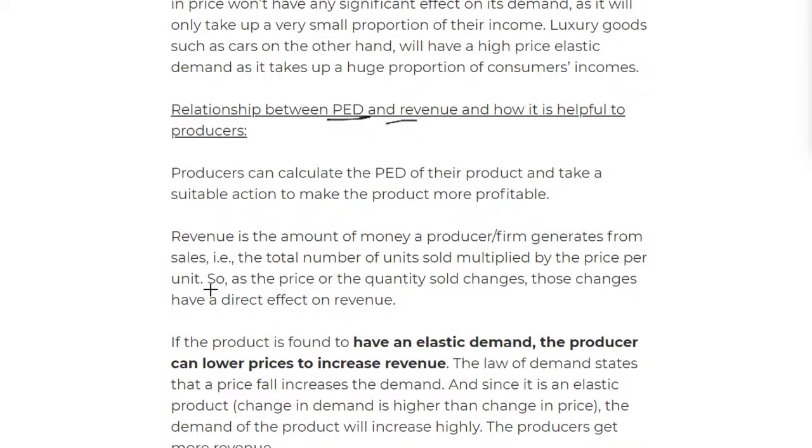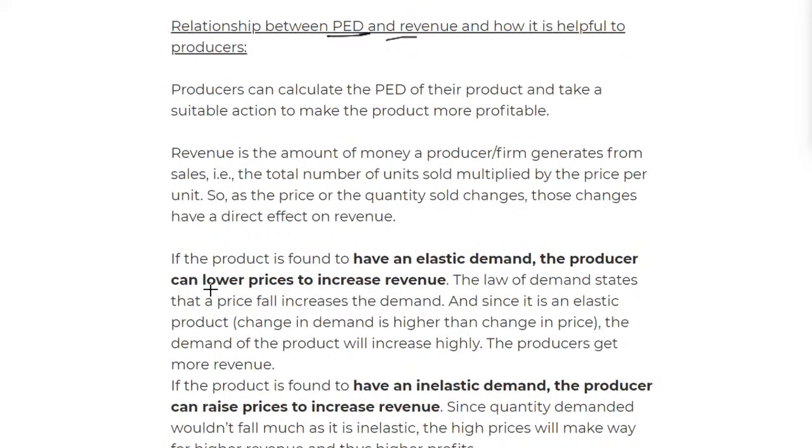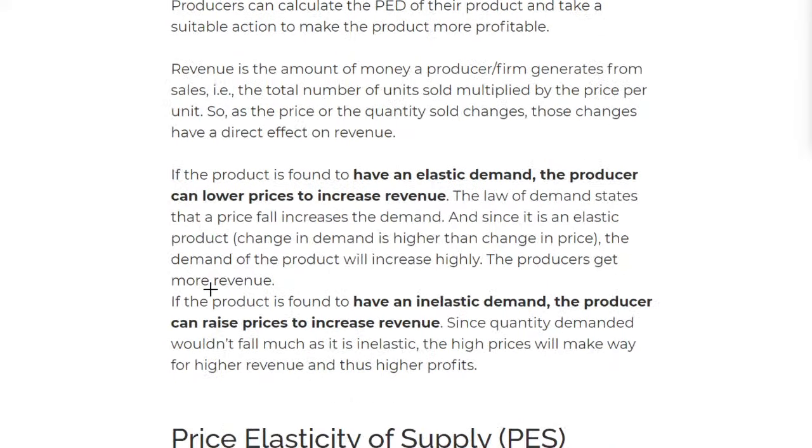Okay, and what is revenue? Revenue is the amount of money that a producer firm generates from the sales. The total sales is how we calculate or get the income. We move on to if the product is found to have an elastic demand, meaning when I change the price, it'll have a great effect on the quantity demanded. The producer can lower the prices to increase the revenue.